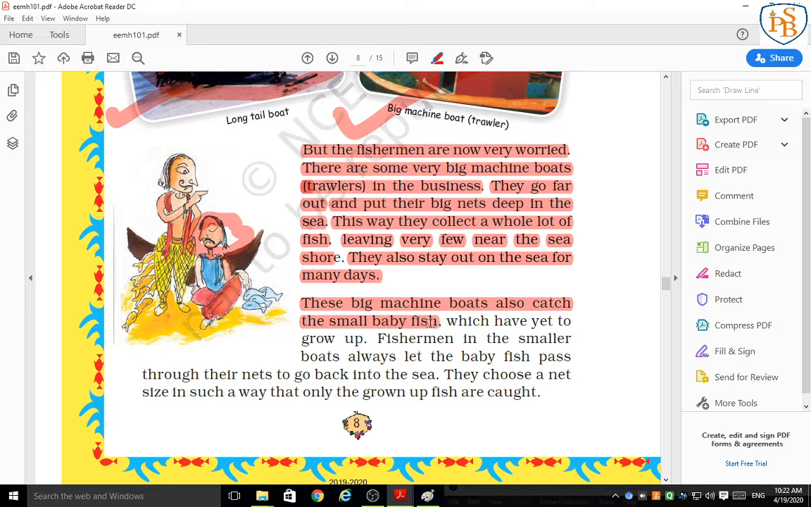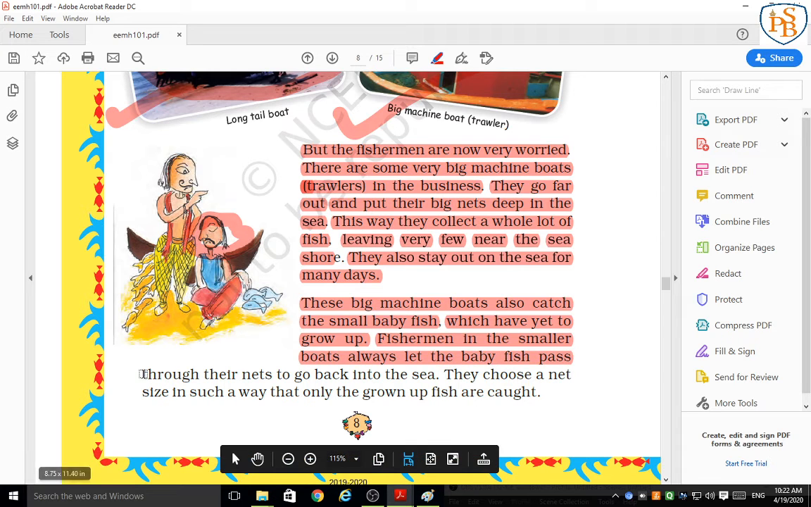These big machine boats, motor boats, when they are spreading their nets deep in the sea, are catching not only big fish but also very small fish, which have yet to grow up. They are very tiny fish. They have to wait to grow up, but the fishermen catch them. The fishermen in the smaller boats always let the baby fish pass through their nets to go back into the sea.